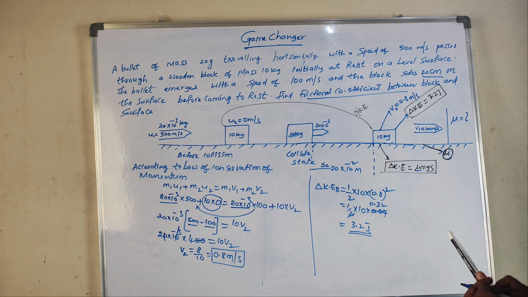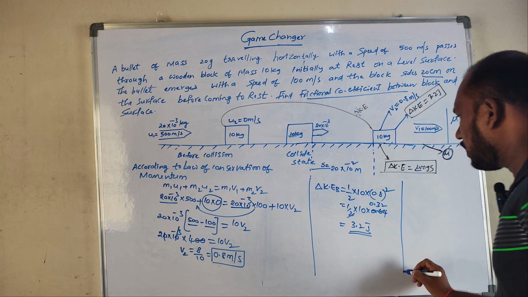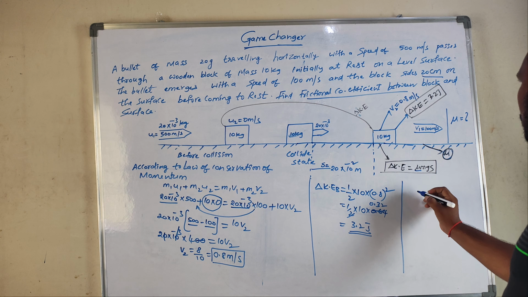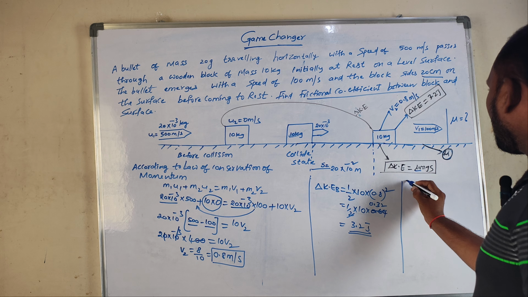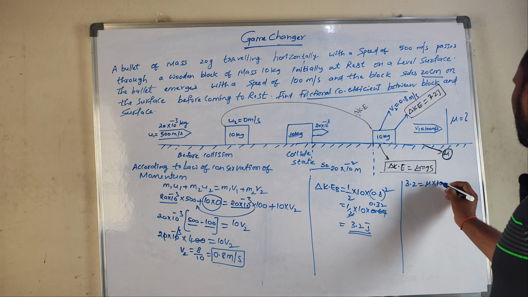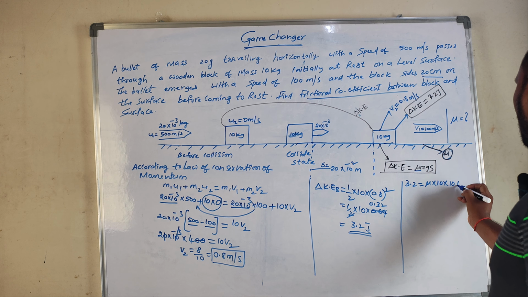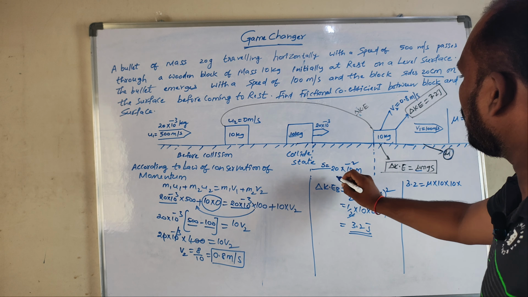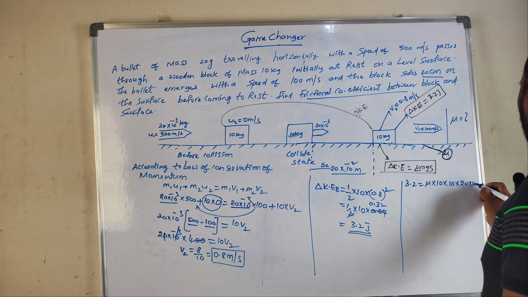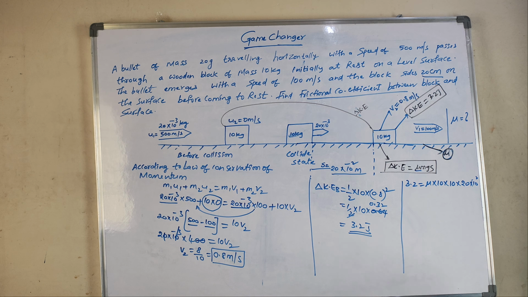Now I have to equate this delta KE to mu mgs. Delta KE is equal to 3.2. I want to find out the mu value. The m value is 10 and the g value is also 10. The s value is already there, the displacement, 20 into 10 power minus 2. So the 10 power minus 2 is cancelled out.